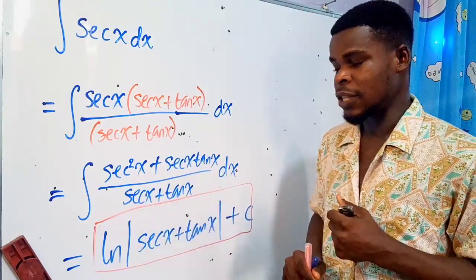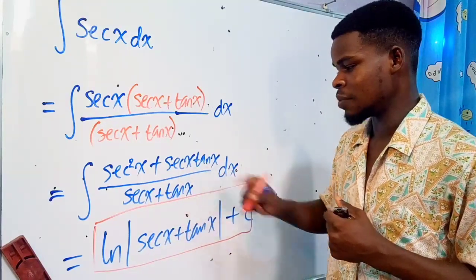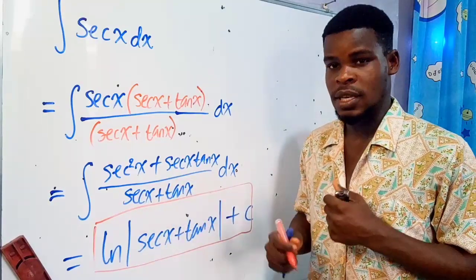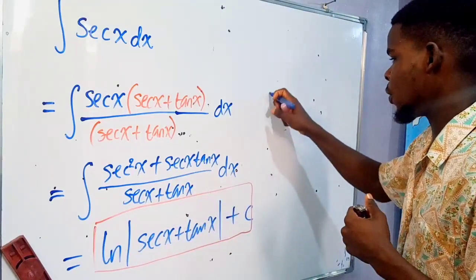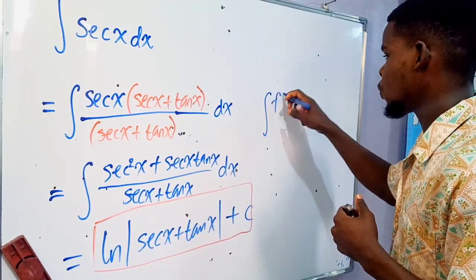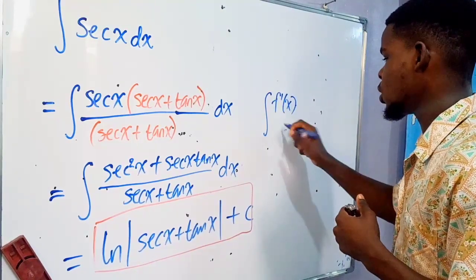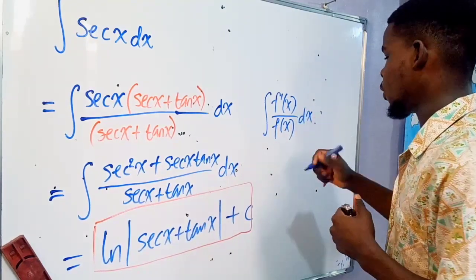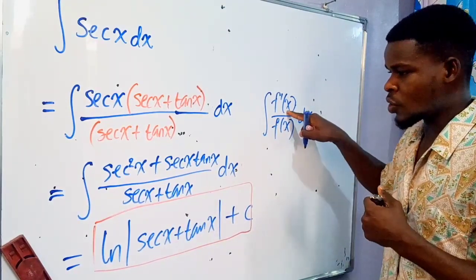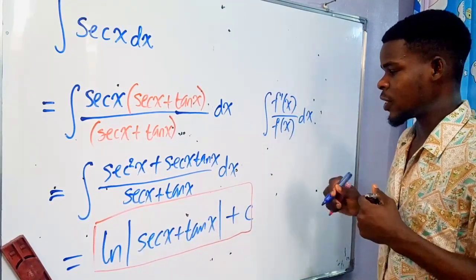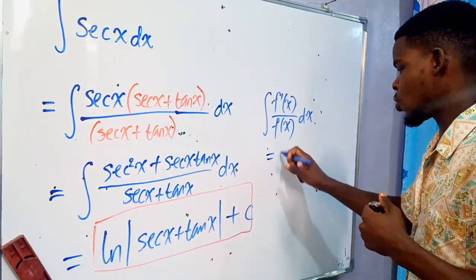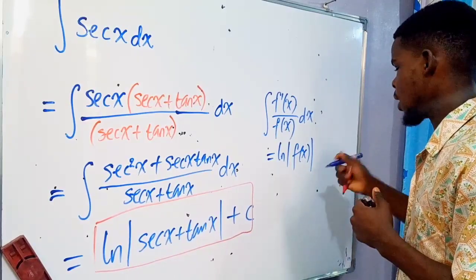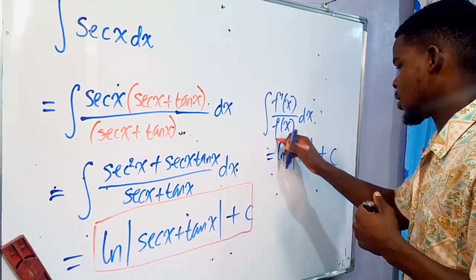The derivative of secant of x is secant x times the tangent of x, while the derivative of tangent of x is secant squared of x. So if the numerator is a derivative of the denominator, then the result is going to be the ln of the denominator, and then we can add an arbitrary constant.